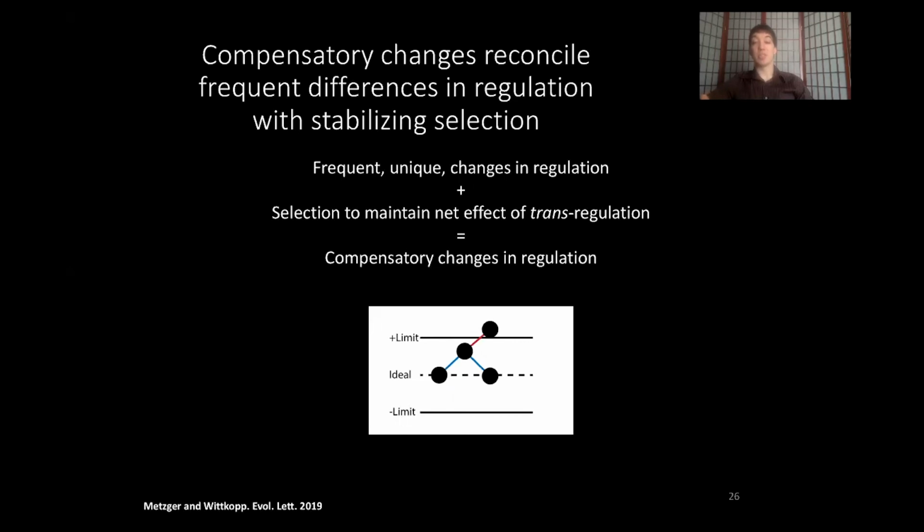Now from this point, mutations that subsequently increased expression even more would fall outside of the range that natural selection has set, and would not be acceptable, whereas the decreases would be. This directly produces compensatory alleles in regulation, as you had one mutation that increased expression and one mutation that decreased expression. At the same time, the net change in expression has not changed. Now, you can imagine that from this point further mutations are possible, and that a population might wander throughout these limits haphazardly on a random walk.